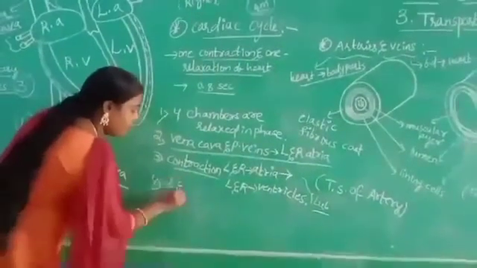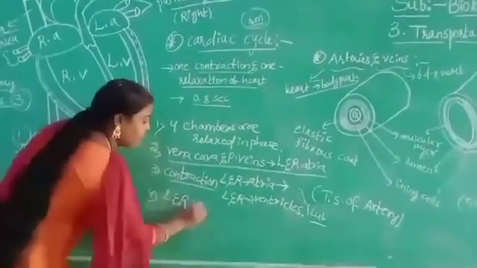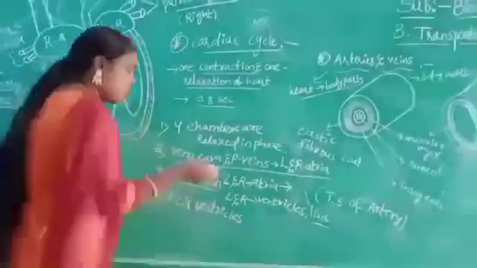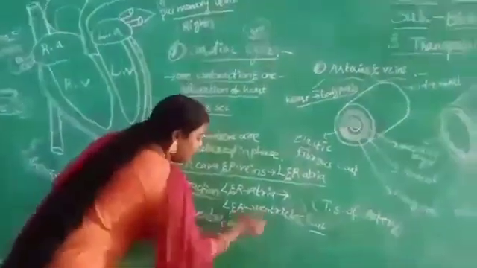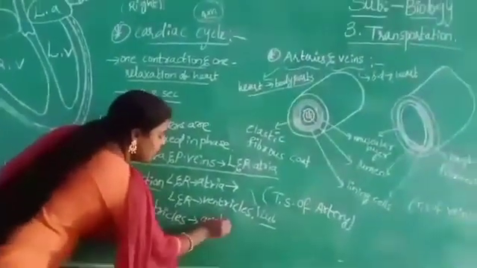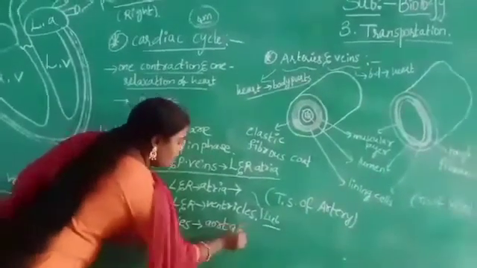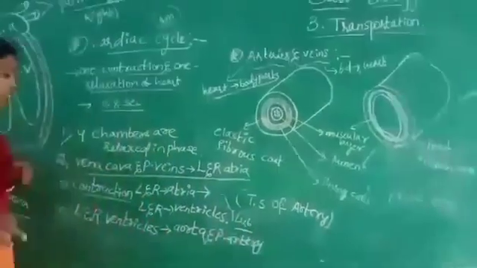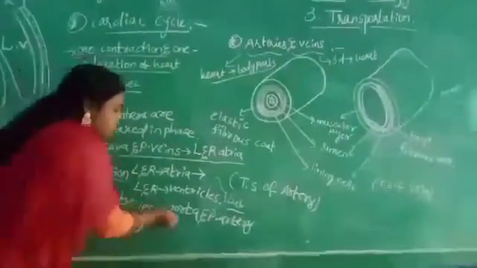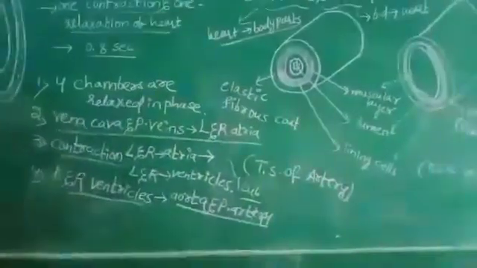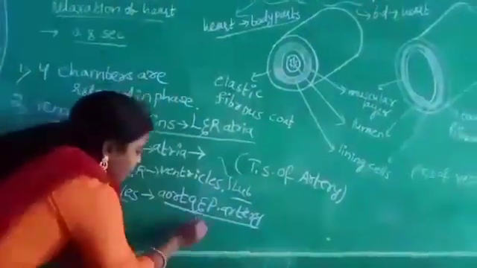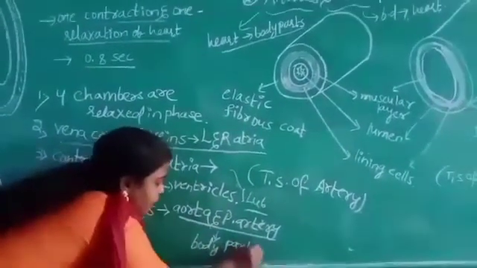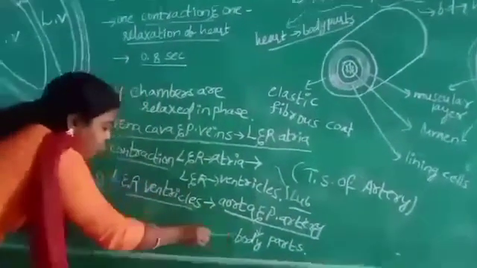When the left and right ventricles are filled with blood, they will start contraction and send the blood into the largest artery, that is called the aorta, and the pulmonary artery. From this aorta and pulmonary artery, the blood is sent to the different body parts. Okay, from these body parts, what happened?